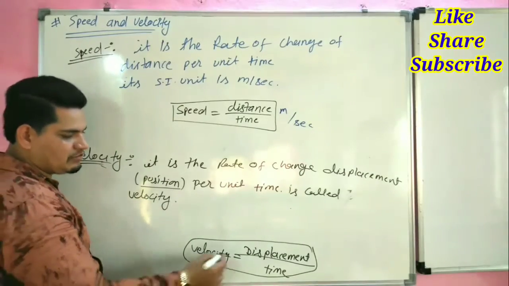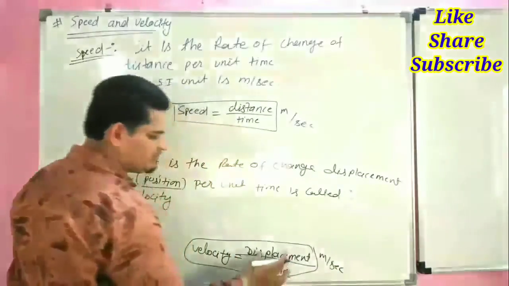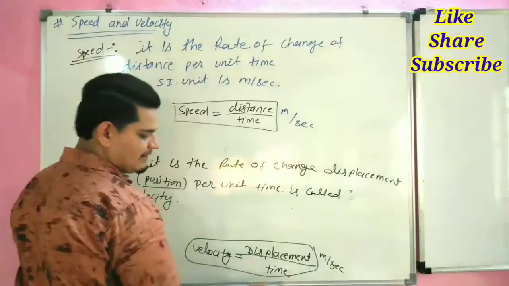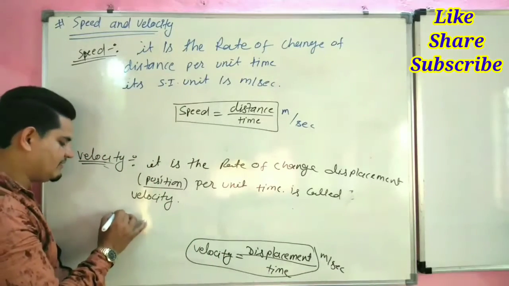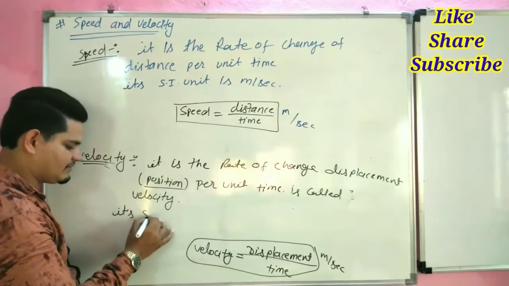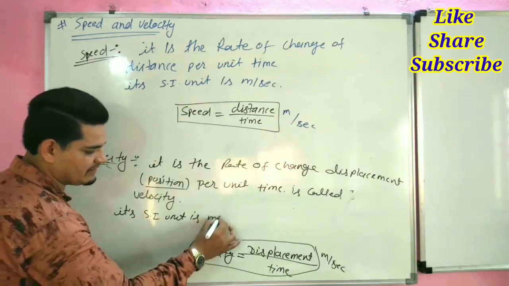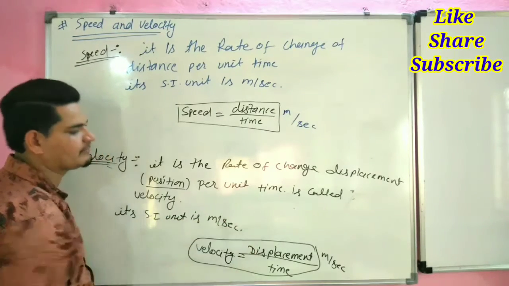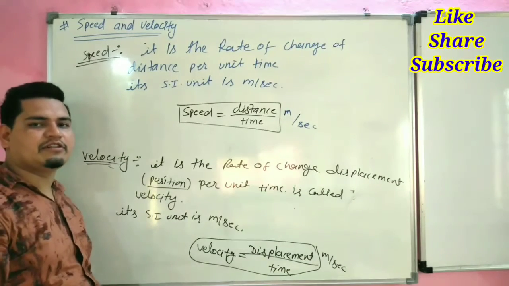Its SI unit is also meter per second, because displacement is measured in terms of meter and time is measured in terms of second. So this is the difference between speed and velocity.